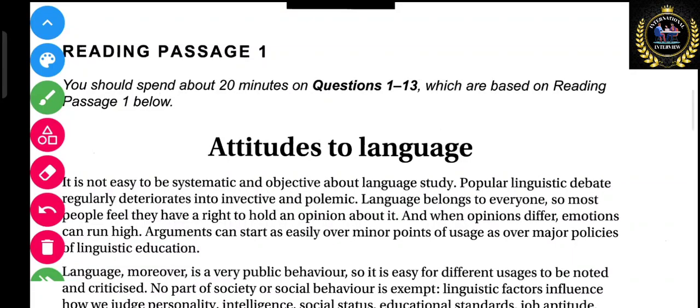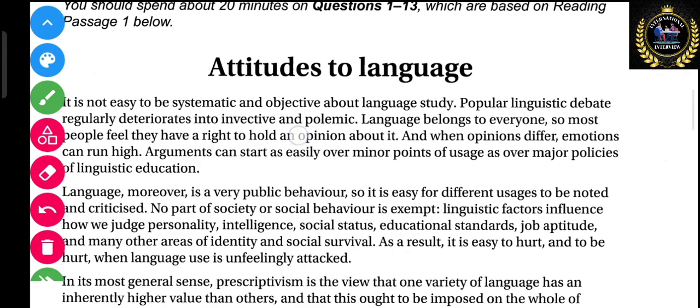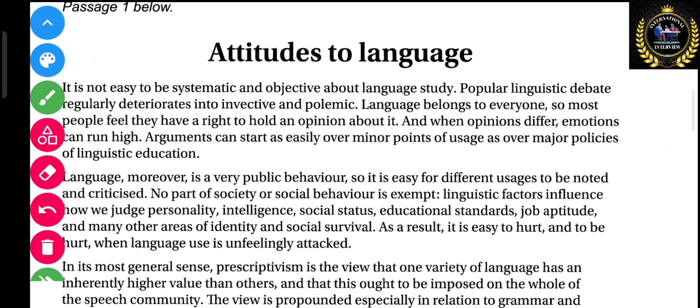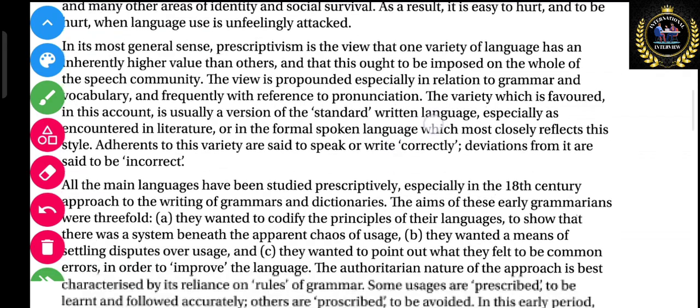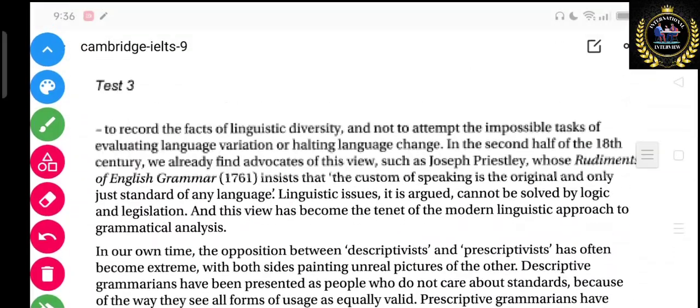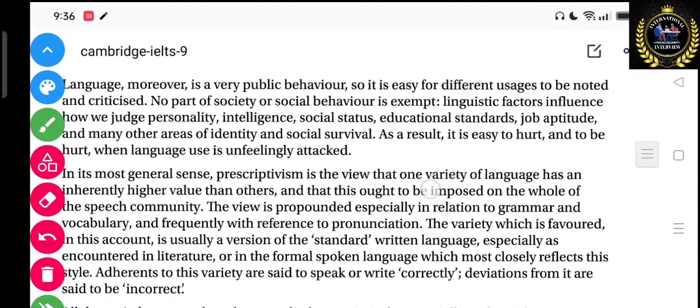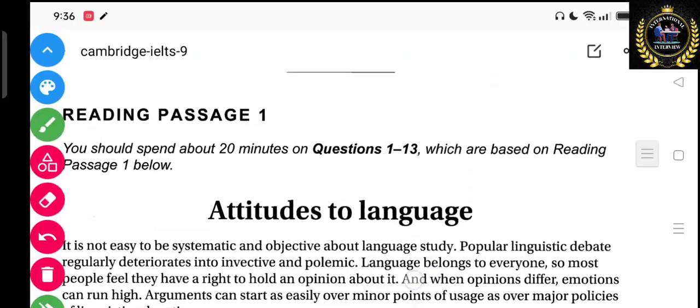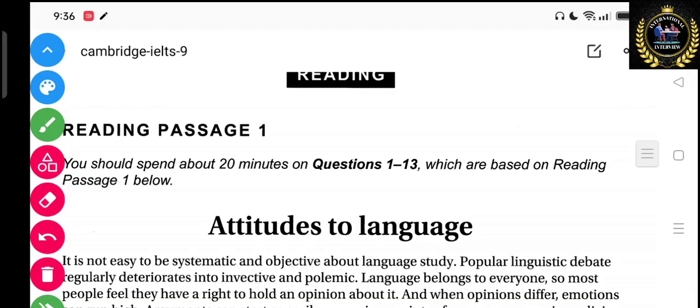Today we are going to do a reading that is Attitude to Language. This reading has few paragraphs as we can see. This is the first, this is the second page we have. So, 7 to 8 paragraphs are there in this passage. This is passage 1.